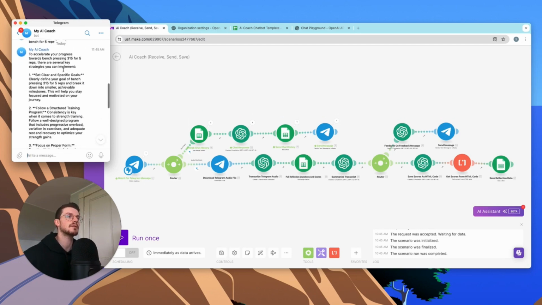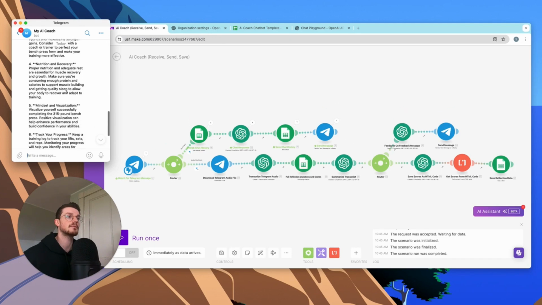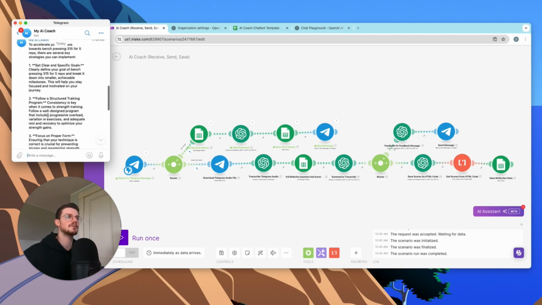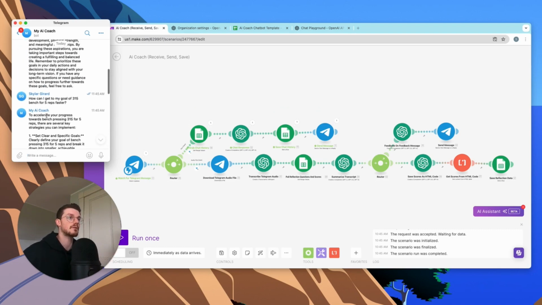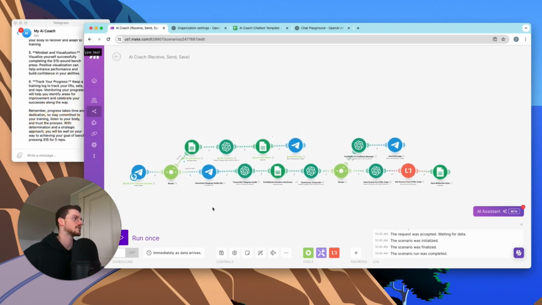To accelerate your progress, set clear goals, follow a program, focus on proper form, nutrition, recovery, mindset, visualization, track your progress. Remember, progress takes time. So like there we go. We have help on our goals based on our goals. So this is honestly pretty cool. I think this technology is super interesting.